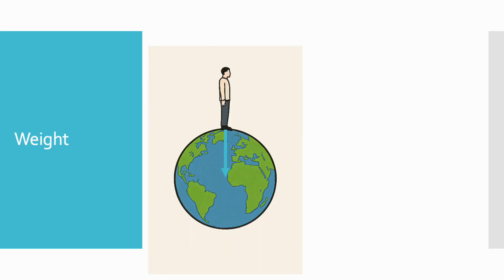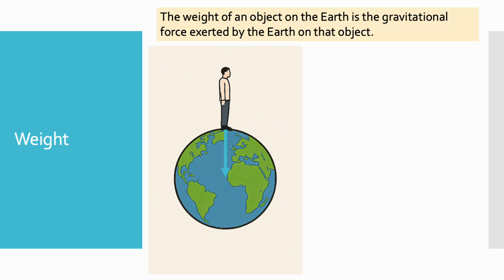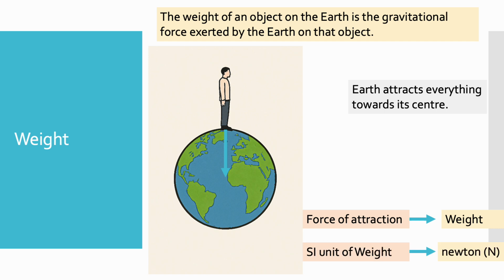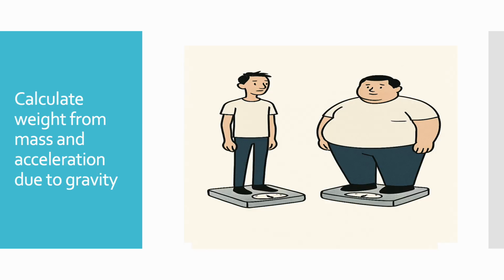Weight is the gravitational force that Earth exerts on an object. Everything is attracted towards the center of the Earth because of gravity. The more massive an object is, the stronger the force pulling it down. Force of attraction is weight. SI unit of weight is Newton. Weight is not the same as mass.